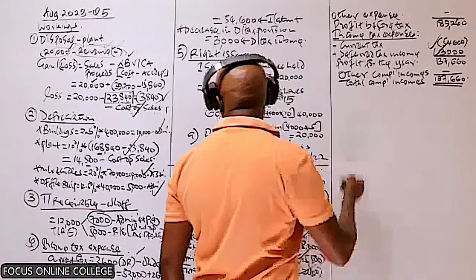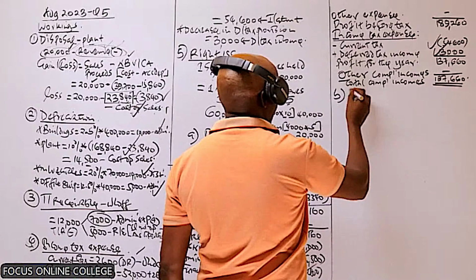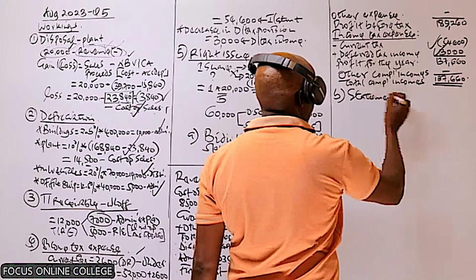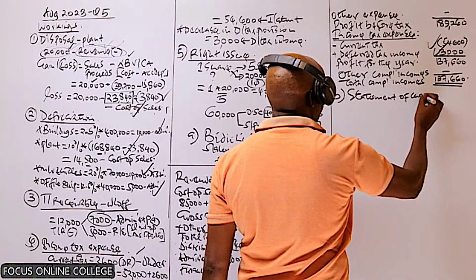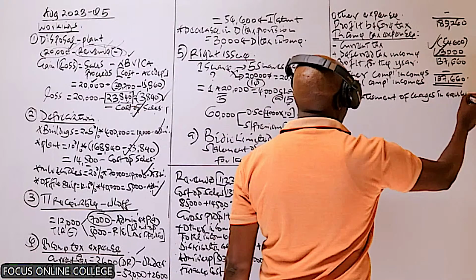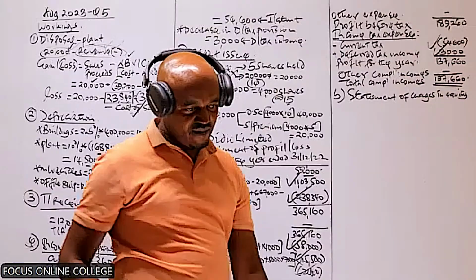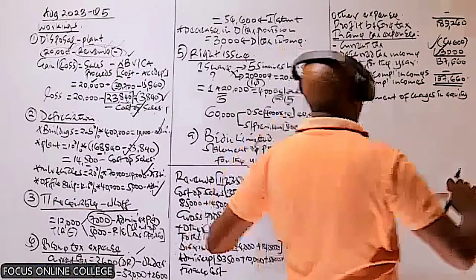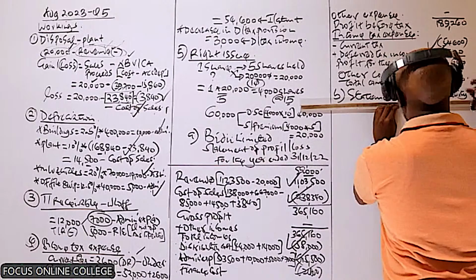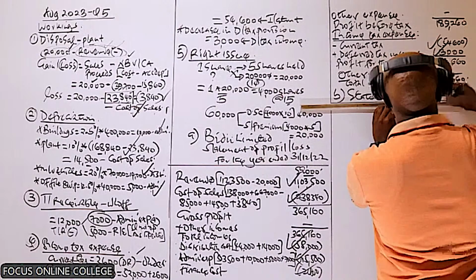So let's move to part B, and we are required to prepare the statement of changes in equity. So remember, a statement of changes in equity is prepared basically to show the changes in the various items of equity.